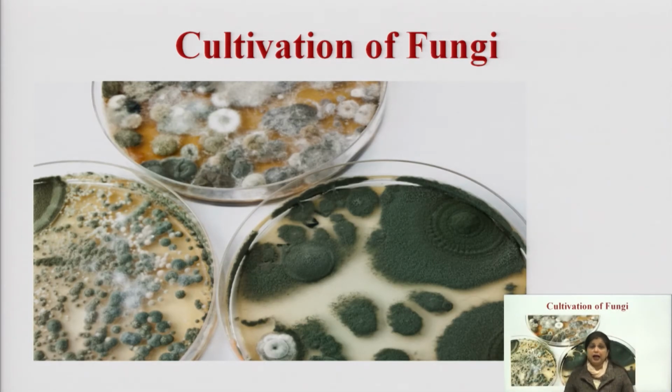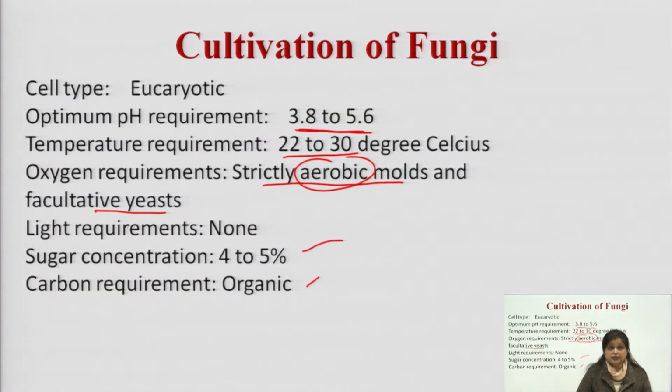And once we have inoculated in the media, after inoculation, we have to incubate under the conditions mentioned in this slide: you have to incubate at a pH of 3.8 to 7.6, and you have to set the temperature in the incubator ranging from 22 to 30 degrees centigrade. As they are aerobic in nature, they require oxygen. So, generally they are grown in BOD incubators, and they do not require any light.